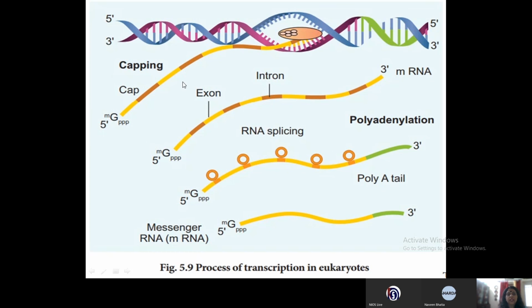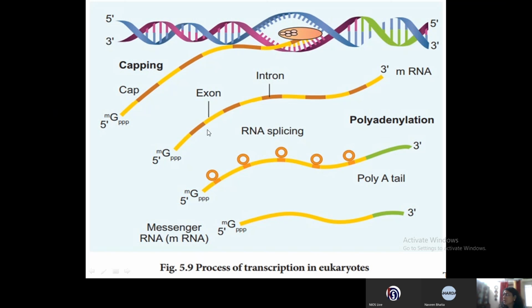Now, if you see this mRNA or heterogeneous nuclear RNA that is formed by the transcription in eukaryotes, you would see that there are yellow portions and brown portions. Now the yellow portions designate the exons and the brown portions designate the introns.